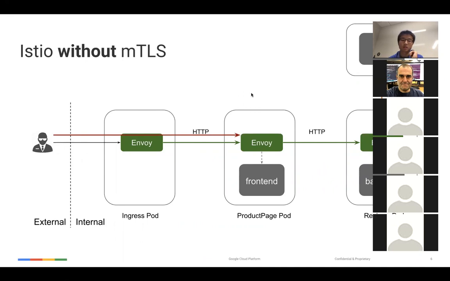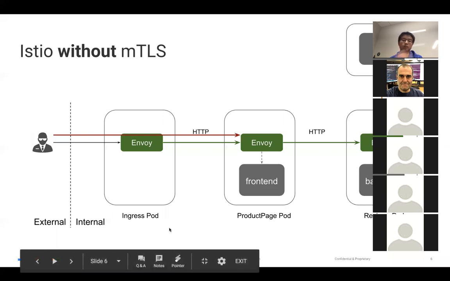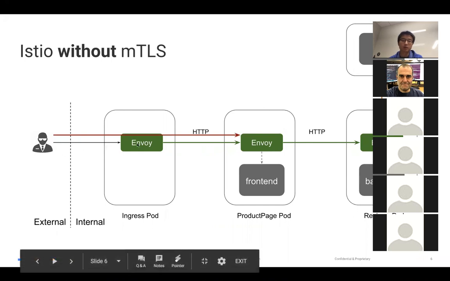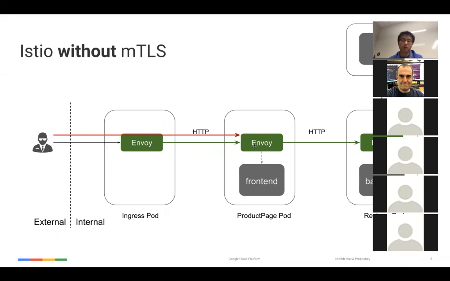All right, so let's start. In my deployment, all this stuff is already there. I deployed the product page and the reviews and the Istio control plane, but MTLS is not enabled. So from external you can access the Bookinfo page, and from internal you can also access the back end.